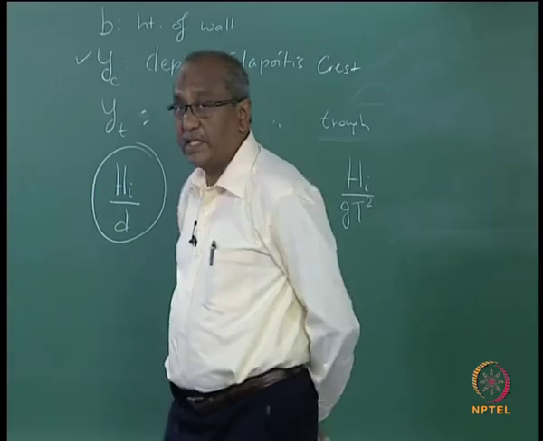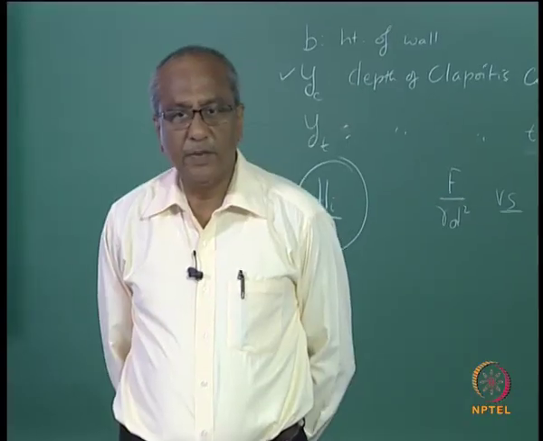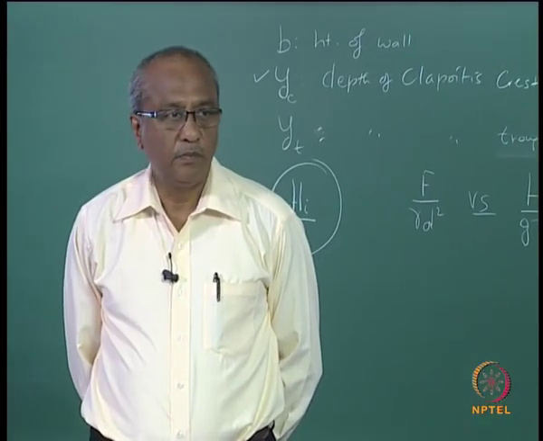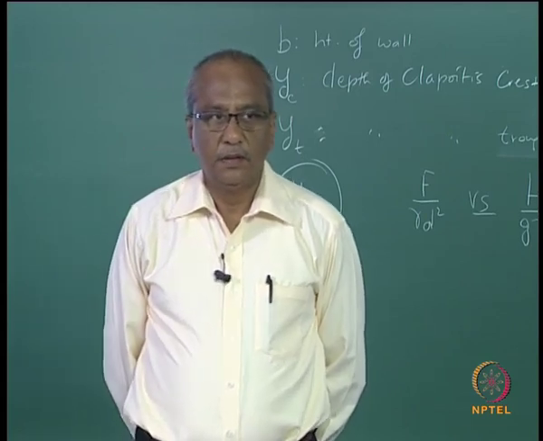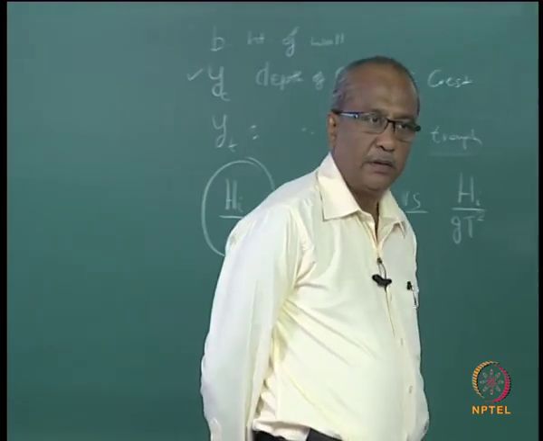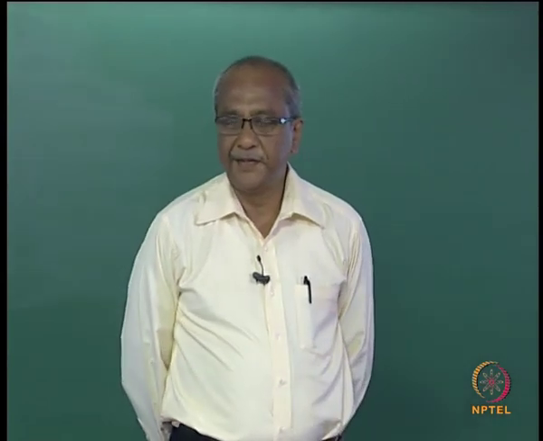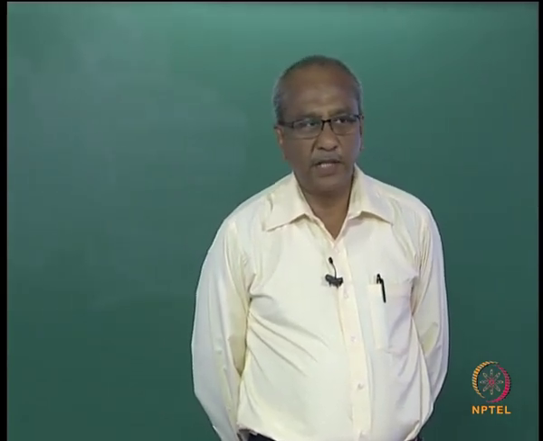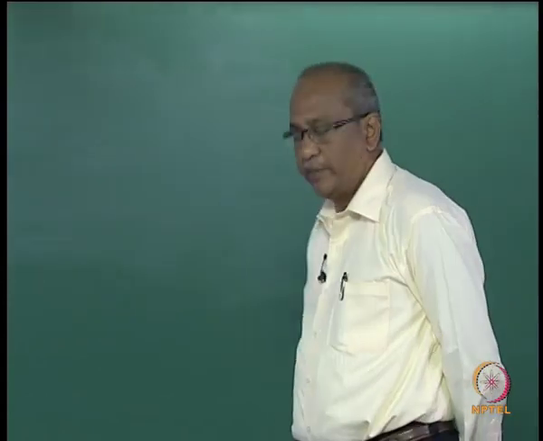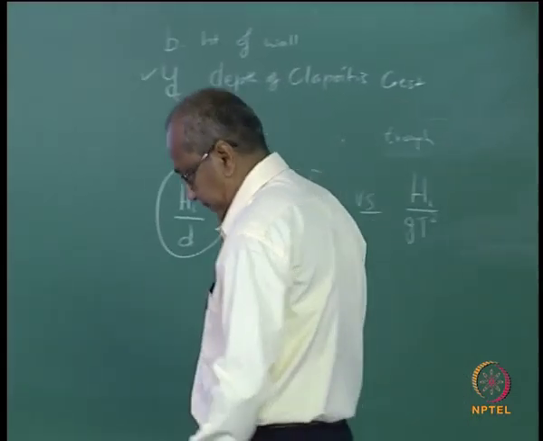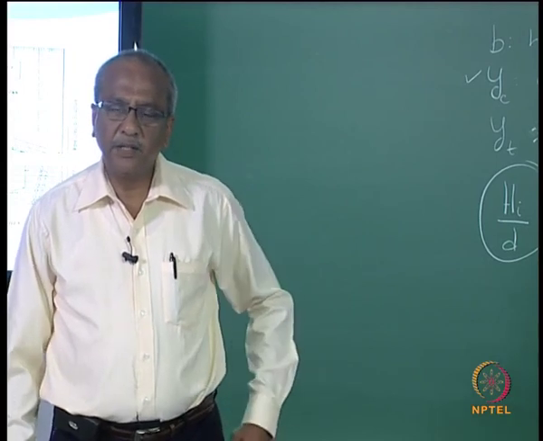what is this Hi by G t square? What is Hi by G t square? Most fundamental, you know. What are the two parameters which are involved there? What is in the numerator? Numerator is the wave height. What is there in the denominator? Please think. Such a fundamental thing you are not able to answer.